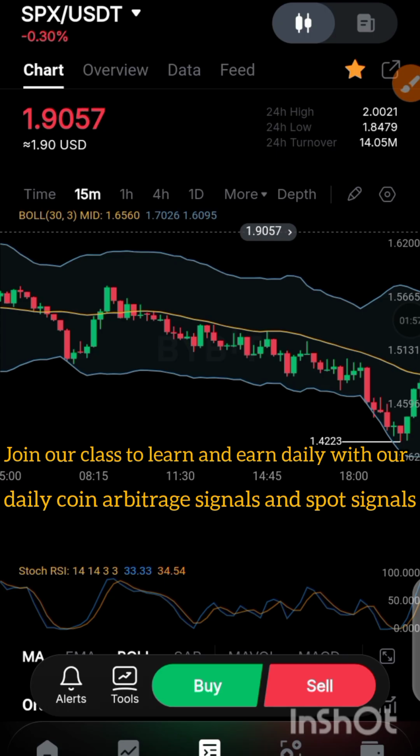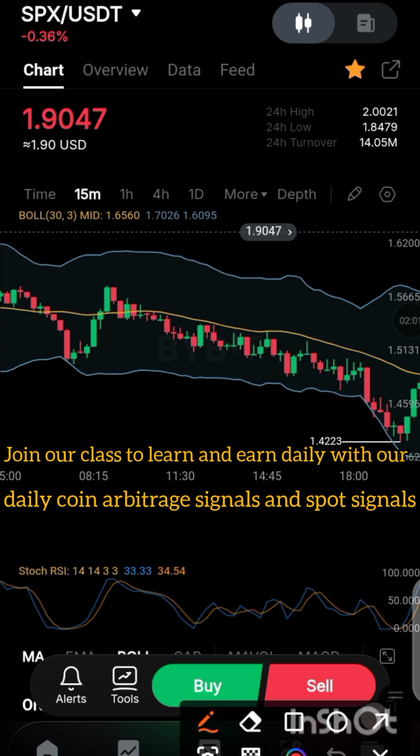What I'm sharing with you guys here is how we have been able to achieve a lot of results from the market. First of all, you need to come over to Bybit. You can use Binance. You come to the 15 minutes chart, but first you need to come to the 4 hours time frame before you come to 15 minutes.